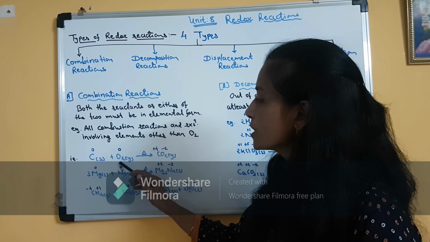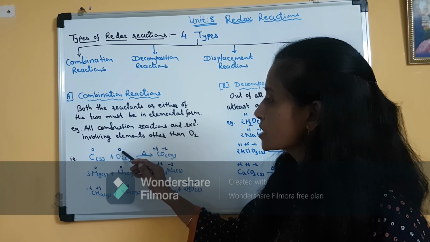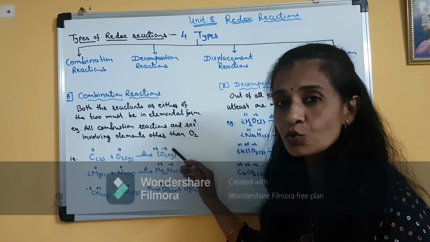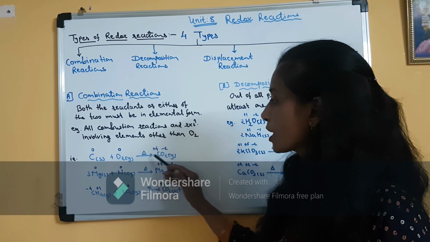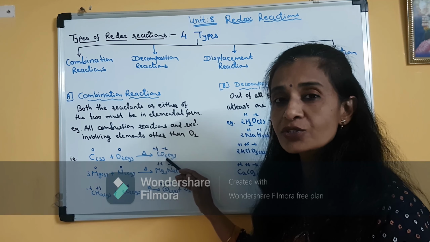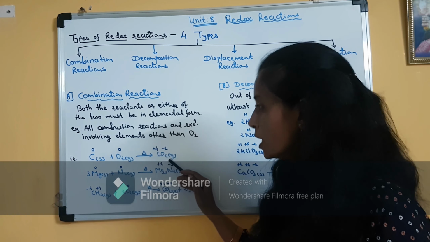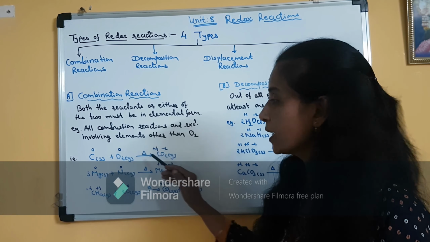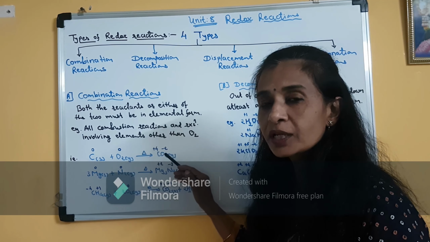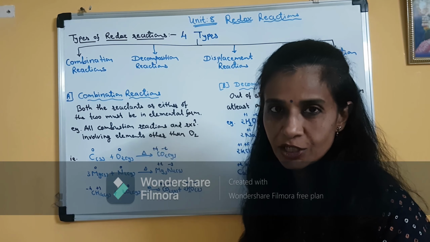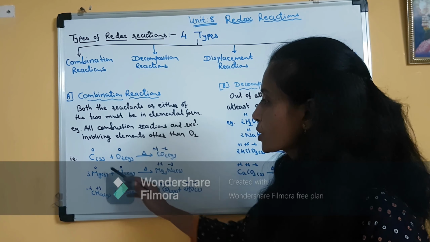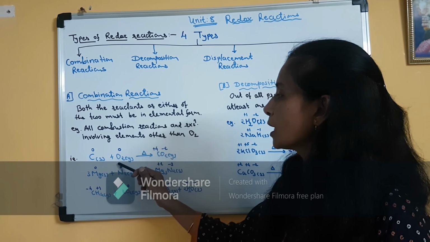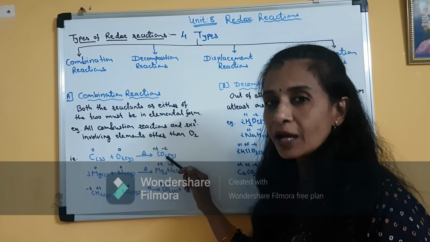Clear? If we take oxygen, oxygen is in 0 oxidation state. In carbon dioxide, it is in -2 oxidation state. So there is a reduction in the oxidation state of oxygen. So oxygen is undergoing reduction. And as it is undergoing reduction, it is an oxidizing agent. So in every redox reaction, if one species is undergoing oxidation, then the other is undergoing reduction.